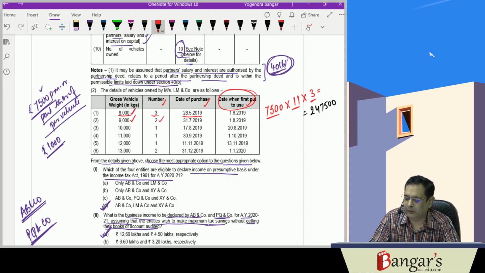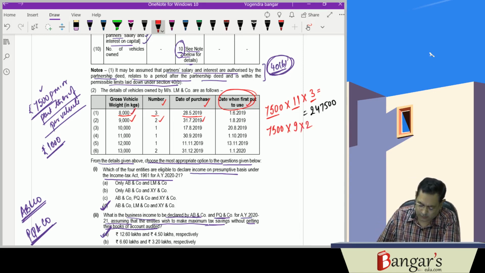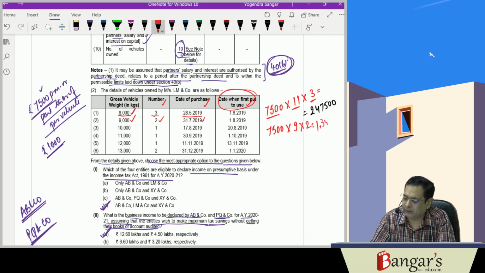Then next, here also the gross weight of vehicle is 9,000. 2 vehicles have been owned from 31/7/2019. So it will be 7,500 into, April, May, June, 3 months removed, 9 months. And 2 vehicles are there. So 7,500 into 9 into 2 works out to be 1,35,000 rupees.